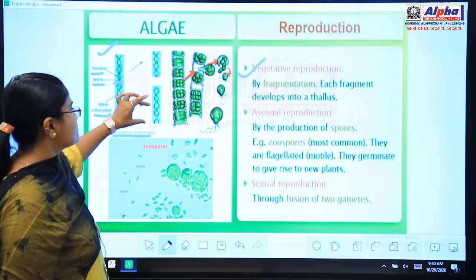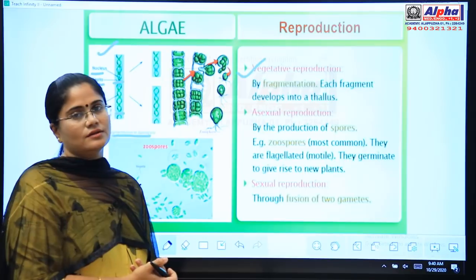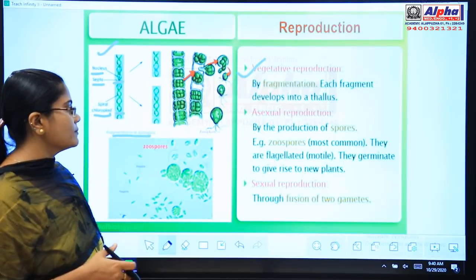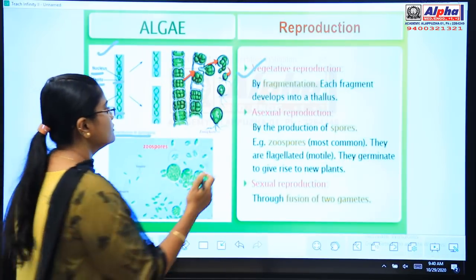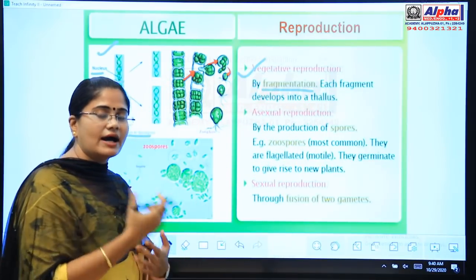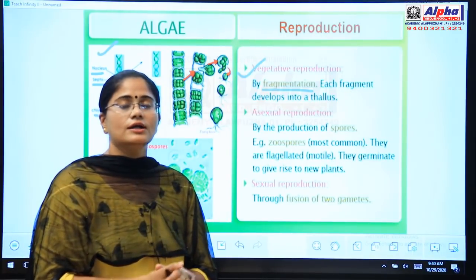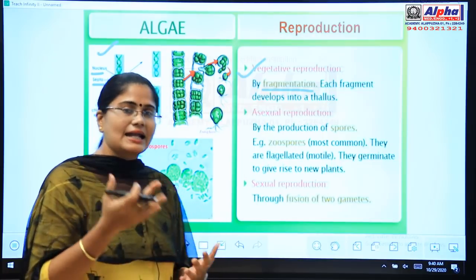And now each of these fragments will mature and develop into an adult plant. So vegetative reproduction means it is taking place by the process of fragmentation. The entire plant body will get divided into short fragments, and each of the short fragments later on matures and develops into an adult plant.